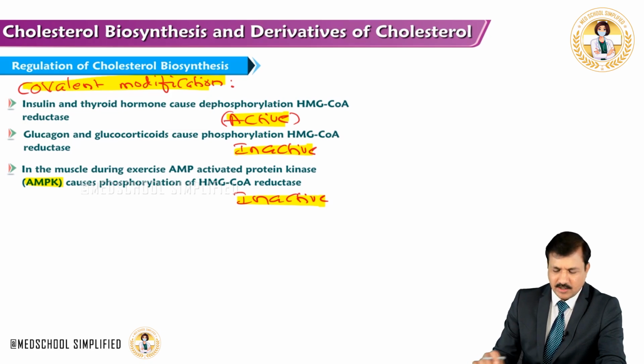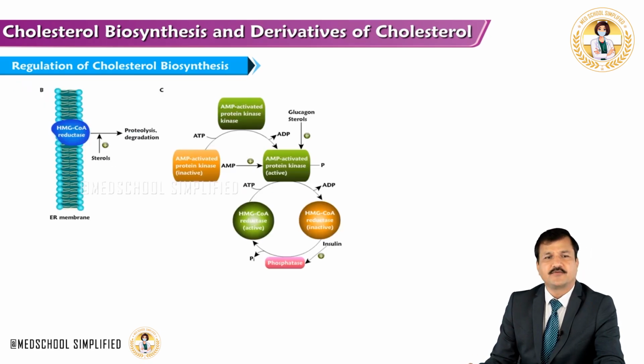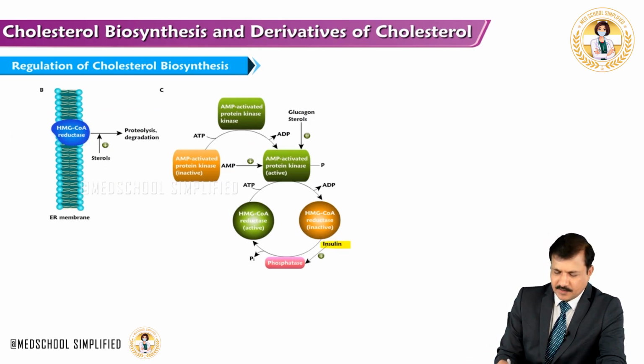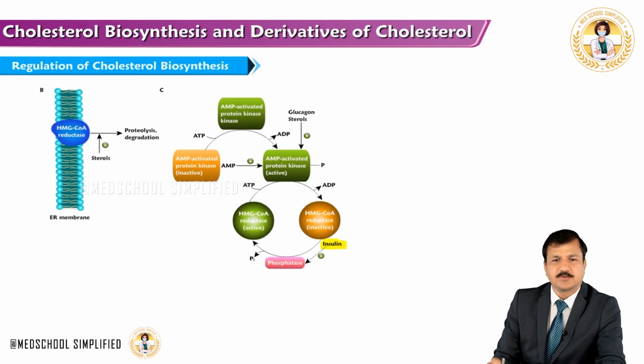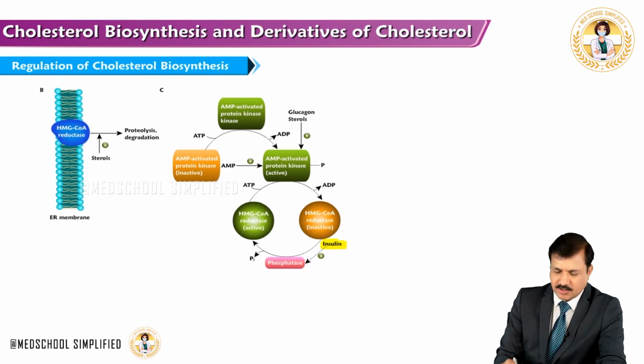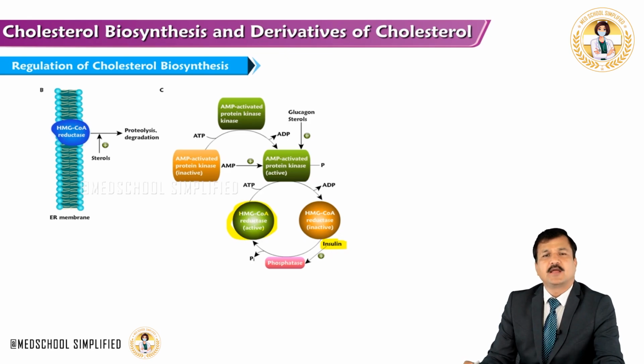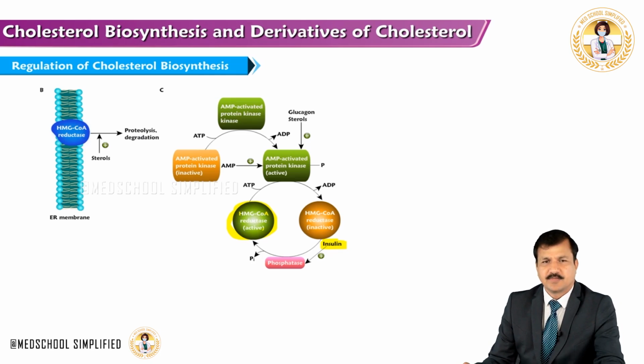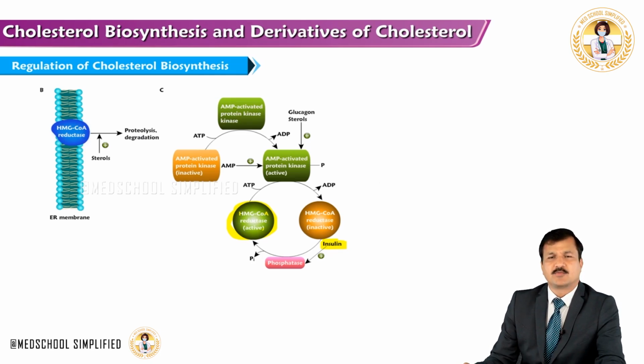Okay, and that is all shown here in this particular figure. As you see, insulin is going to activate protein phosphatase enzyme and maintain HMG-CoA reductase in the active condition. Thereby, HMG-CoA is converted to mevalonate, and thereby cholesterol biosynthesis is increased. Similarly, thyroid hormones also do the same thing.